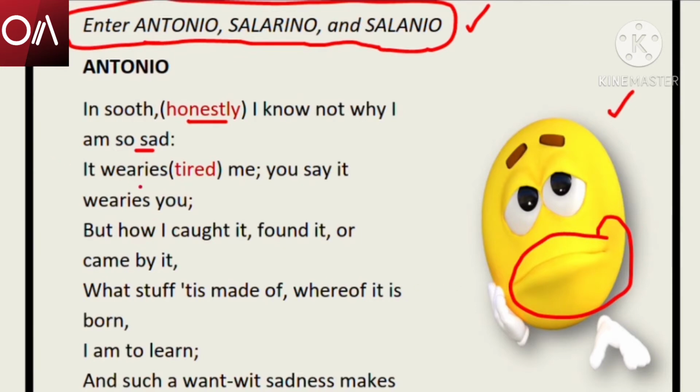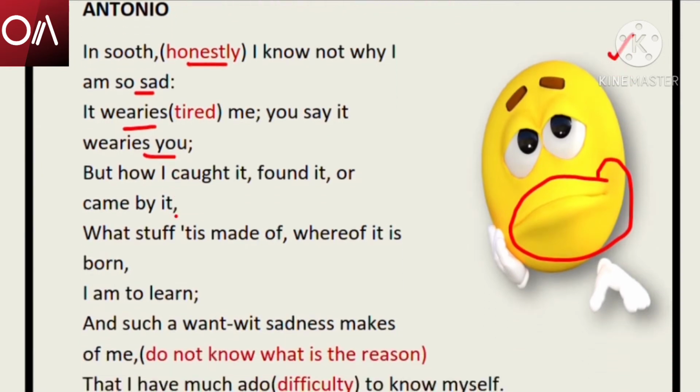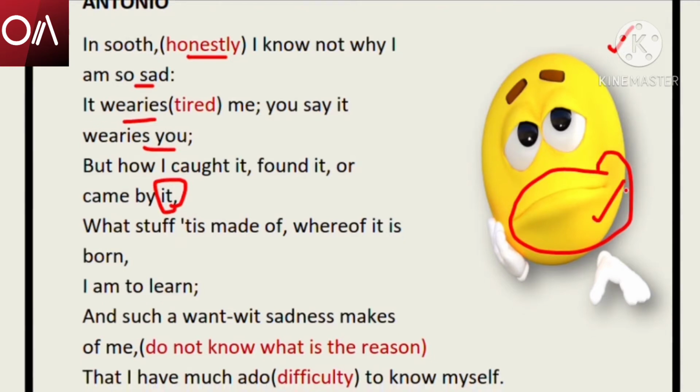"It wearies me; you say it wearies you." You already know the meaning of wearies. It means tires. I am very tired of this kind of behavior of mine. Why I am so sad, I don't know. Obviously, your friends will also be worried if you are sad, isn't it? "But how I caught it, found it, or came by it." What do you mean by "it"? It means the sadness. He is always so sad. Now, when his friends ask him why he is sad, he cannot give a proper answer. He says, I myself do not know the reason behind my sorrow.